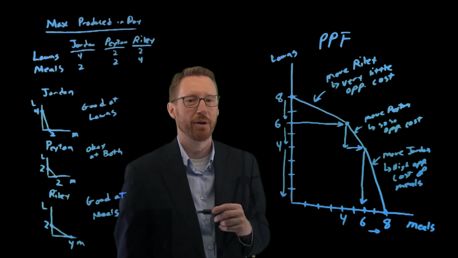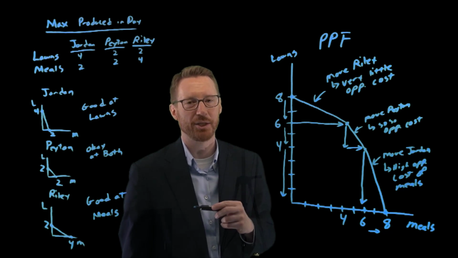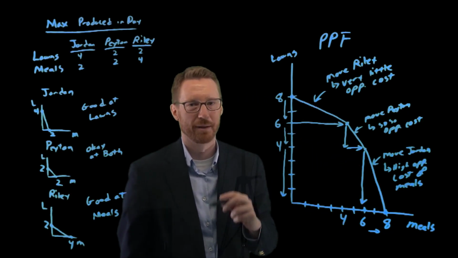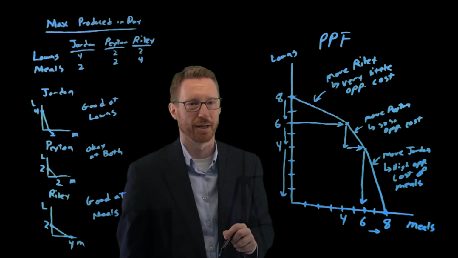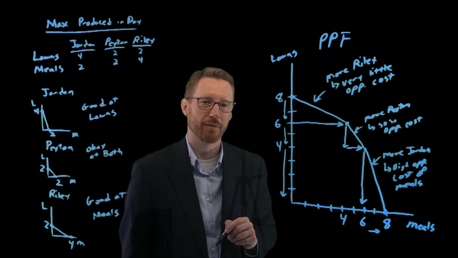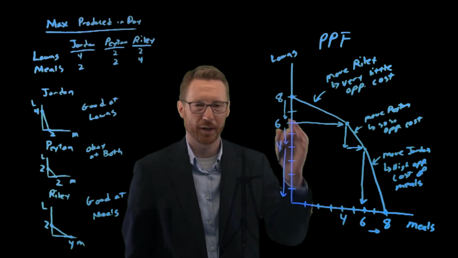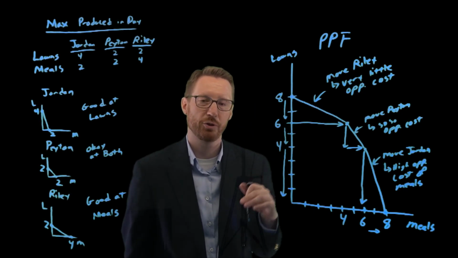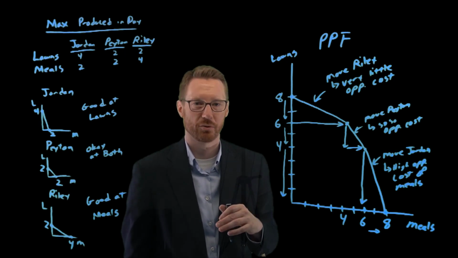Why is it bowed? Well, it represents the changing opportunity costs as we move through the spectrum, the increasing opportunity costs. Hopefully now you're getting a feel for why these production possibility frontiers are usually drawn as bow-shaped lines as opposed to a straight line.